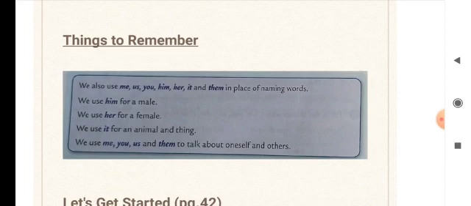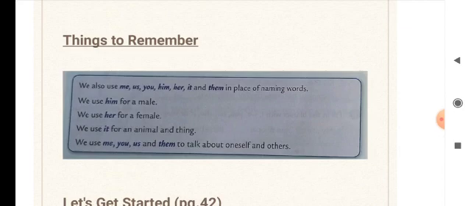Now we use her for a female. If it is a girl, then we say she, right? When it is a subject naming word, or when it comes in the subject place, we use she. And this subject pronoun can be used as an object pronoun, and this object pronoun is her.